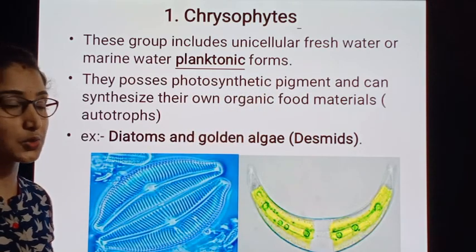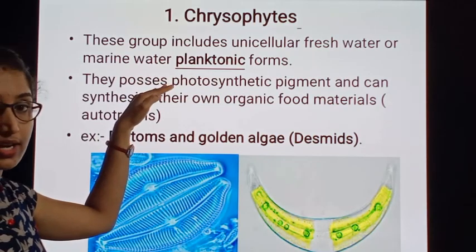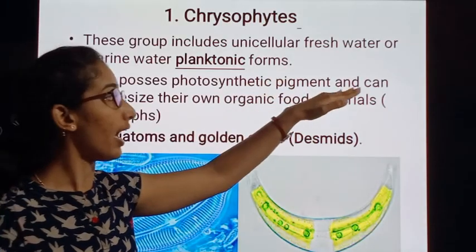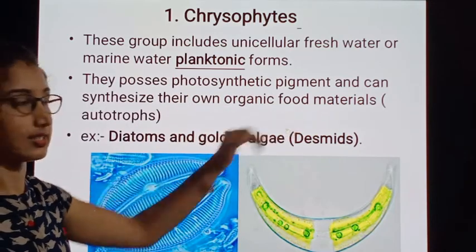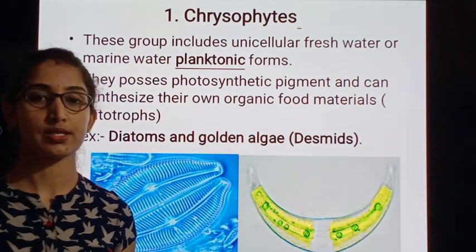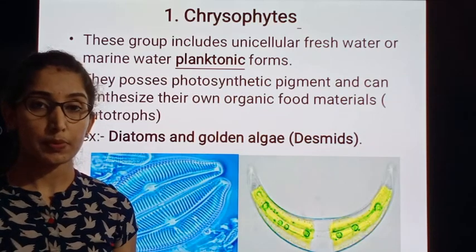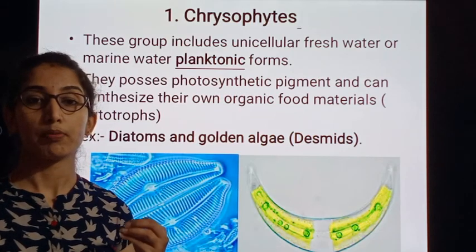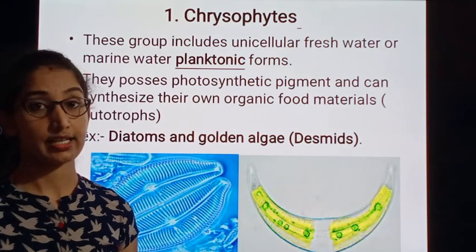The Chrysophytes possess photosynthetic pigment and can synthesize their own food materials, and hence we can call them autotrophs. Autotrophs are organisms capable of manufacturing their own food by using raw materials with the help of sunlight.